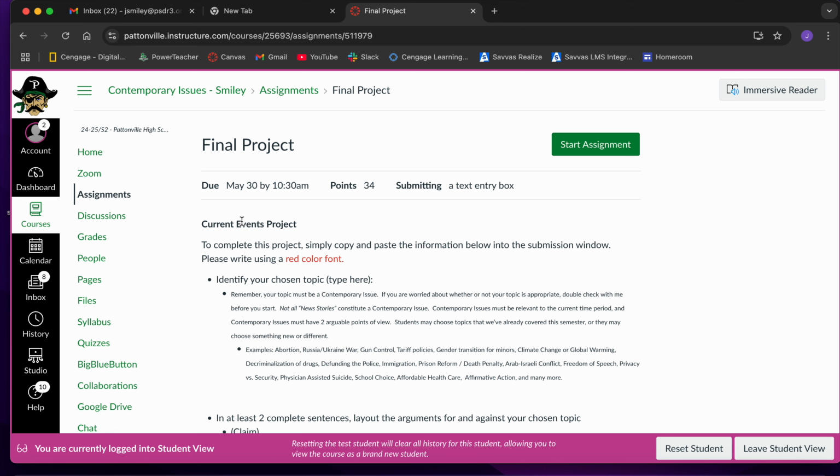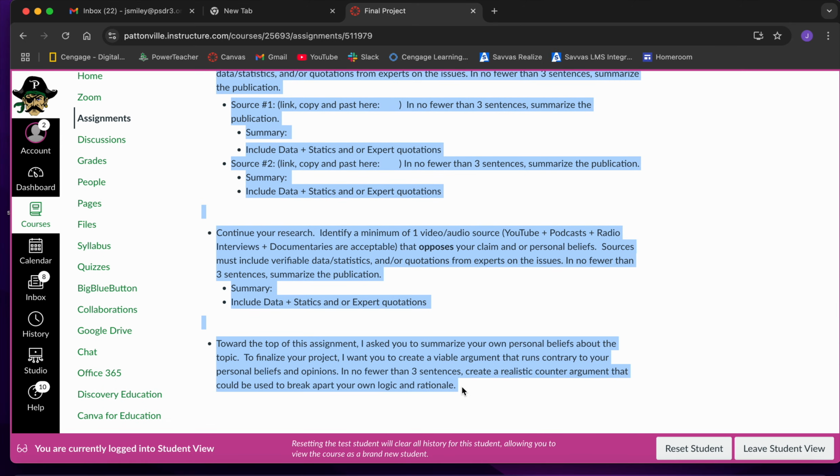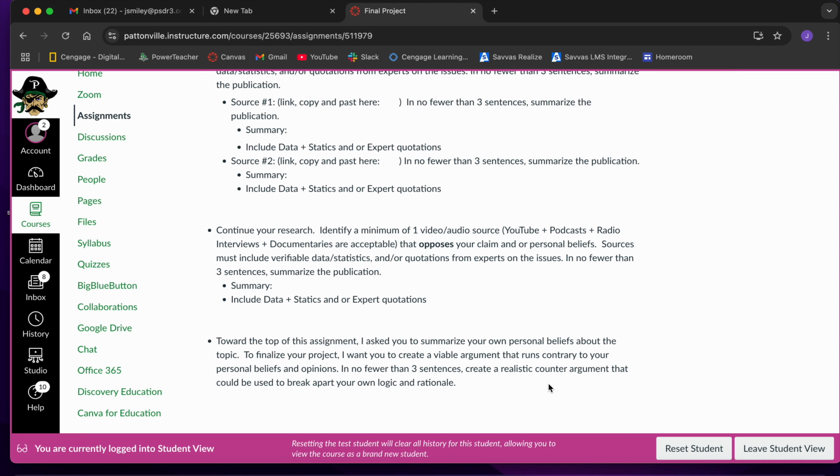But what I want everybody to do is start right here up at the top, Current Events Project, select everything that you see all the way down to the very bottom, and then copy that information.